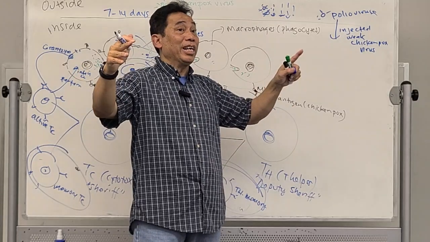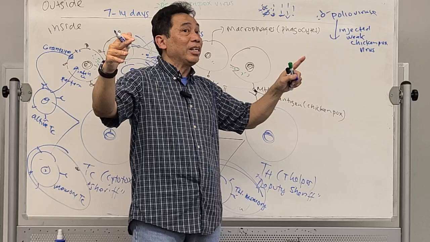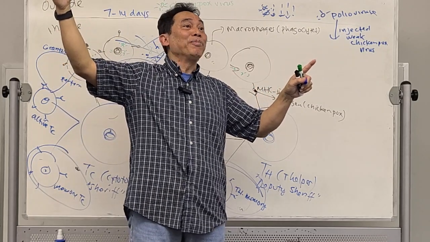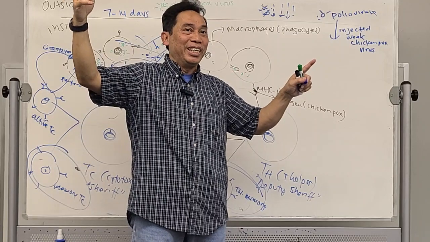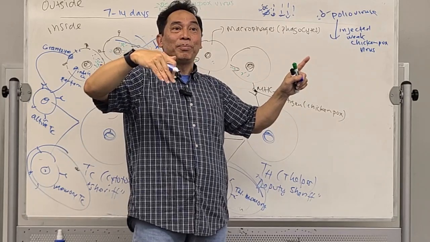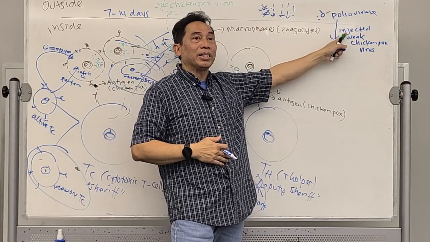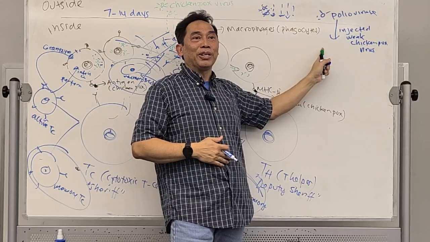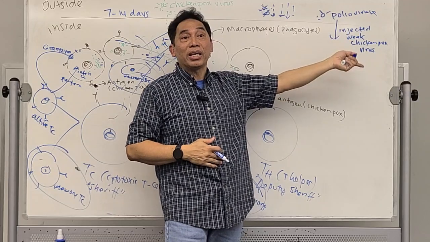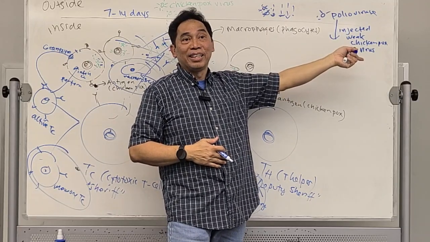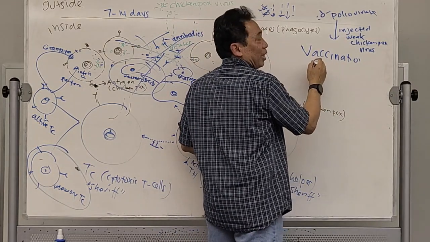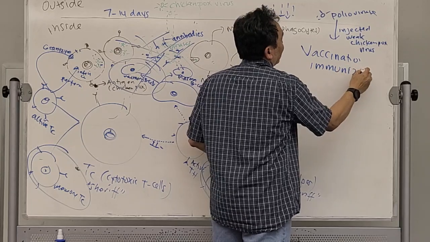Most young people right now have never had chickenpox in their life. But if you ask older people, did you get chickenpox when you were young? Most of them say yes. Younger people right now don't really have chickenpox. Do you know why? Because of this injection. What do you call that process? Anybody know what you call the process to protect you against a disease by injecting a weaker type of virus? Vaccination, or immunization. That's the same thing.